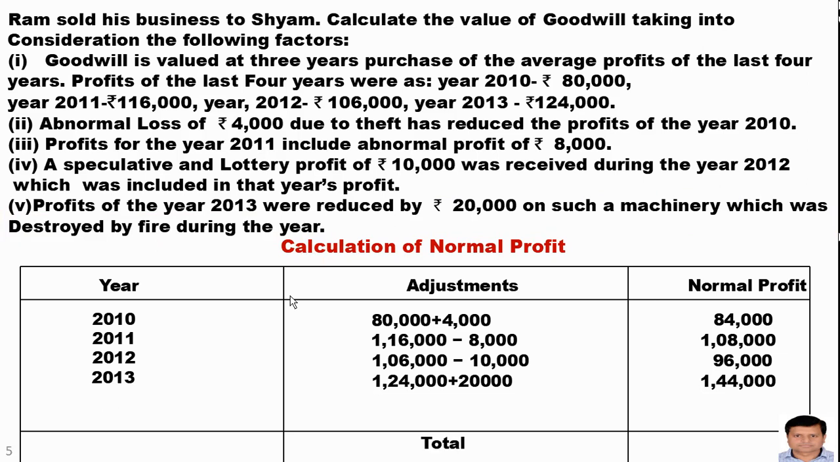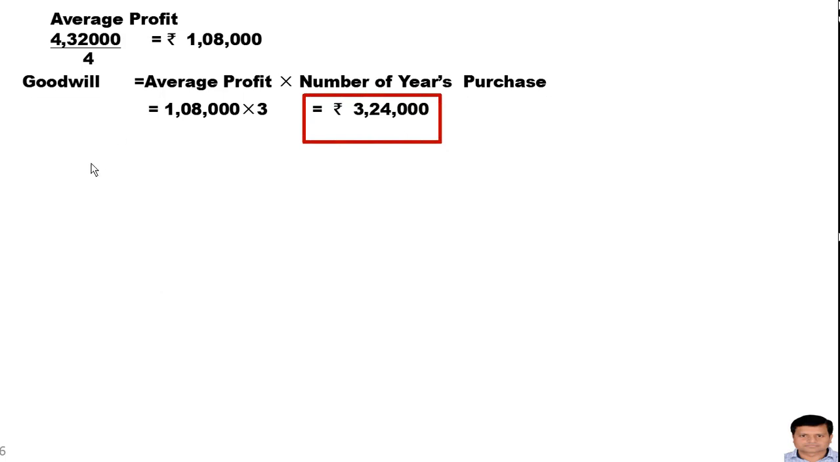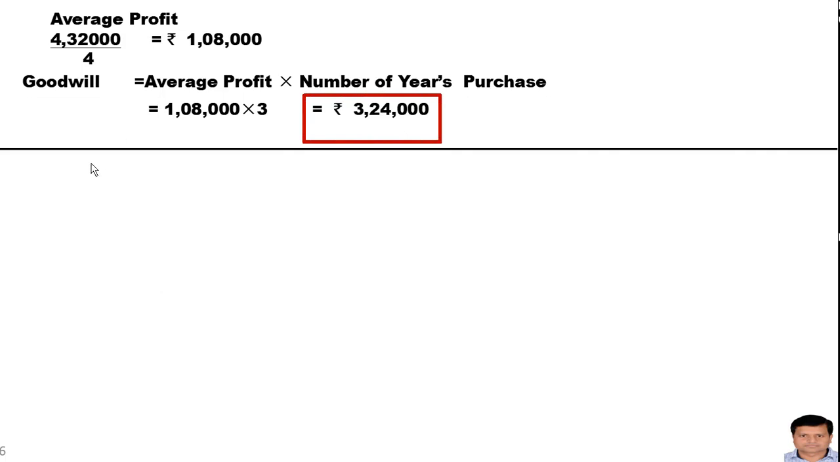So get the total. Now the total will be 4,32,000. So average profit will be 1,08,000, and the goodwill will be average profit multiplied by number of purchase years. The purchase years were already given in the question, that was 3 years. So the answer will be 3,24,000. This is the answer of this question.